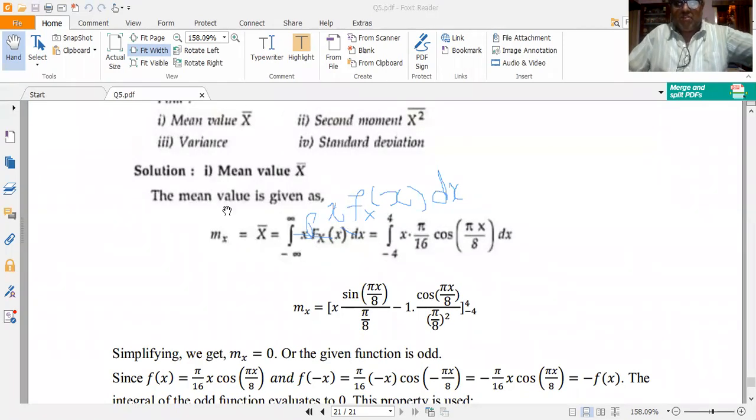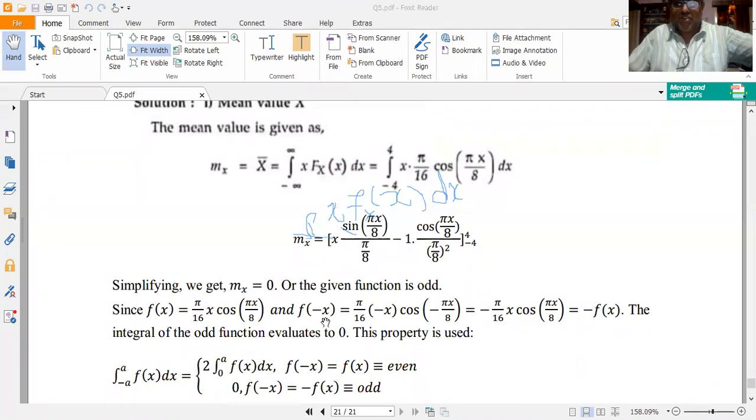Now substitute the value of f_X(x). So I get integral from -4 to 4 of x (pi/16) cos(pi x/8) dx. Now I can integrate by parts, and after substituting the lower and the upper limit, I get it to be 0. Or without actually doing the integration by parts, I can directly evaluate the integral by checking the integrand, whether the integrand is even or odd. So how to check whether a given function is even or odd?